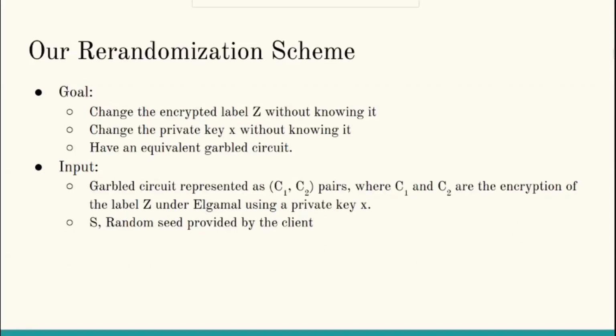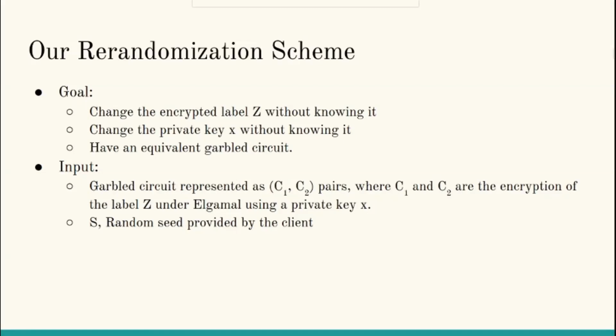Now that our encryption scheme is clear, we can move on to understand our re-randomization scheme. Our goal is, upon receiving a garbled circuit, the re-randomizing server should change the value of encrypted label Z and change the private key of encryption X without knowing any of them, and the result should be an equivalent garbled circuit. The input to our algorithm is the garbled circuit, which is pairs of C1 and C2 values resulting from encrypting the label Z under El-Gamal using the private key X.